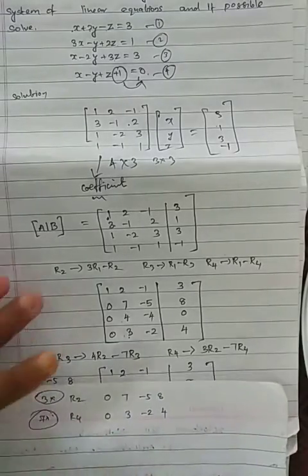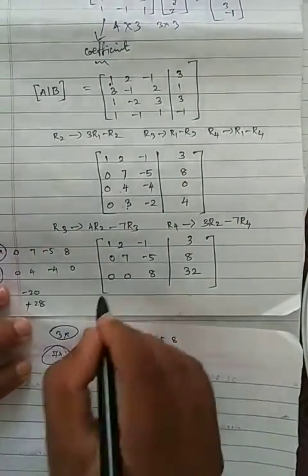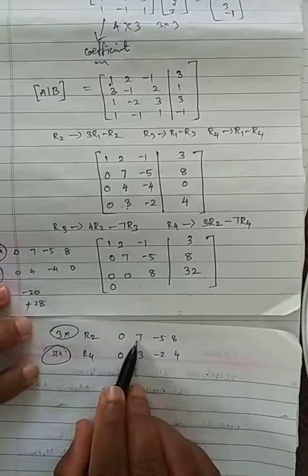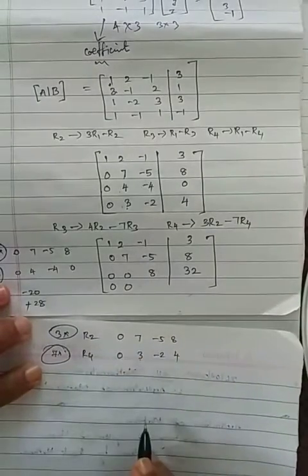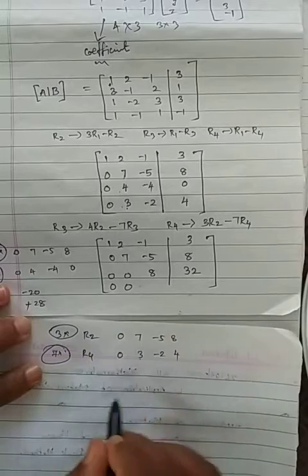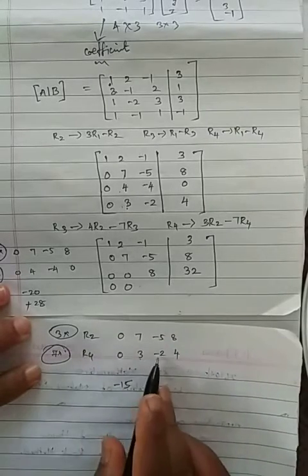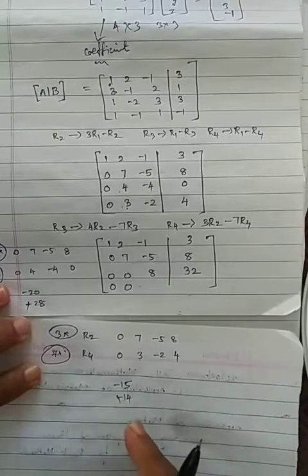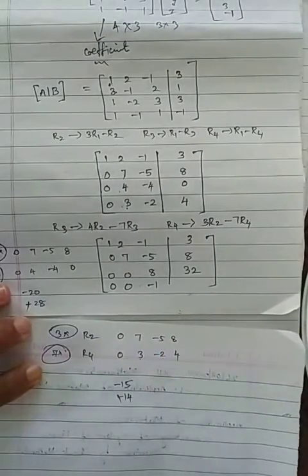So for easy understanding, now you can see I am writing 0 0, so the answer is 0, no problem. Here 7 3s are 21, here 7 3s are 21. 21 minus 21, the answer is 0. Next, 3 into minus 5 is minus 15. Correct? And then 7 into minus 2 is minus 14. But the subtraction will make this minus now. Minus 15 plus 14, what answer will come? Minus 1 will come. Is that clear?